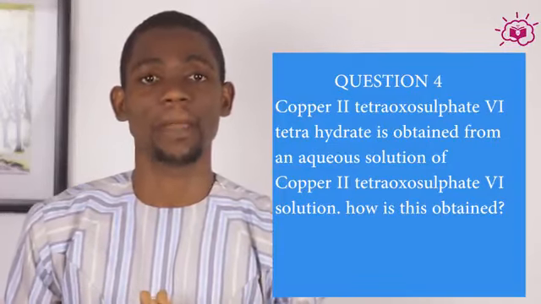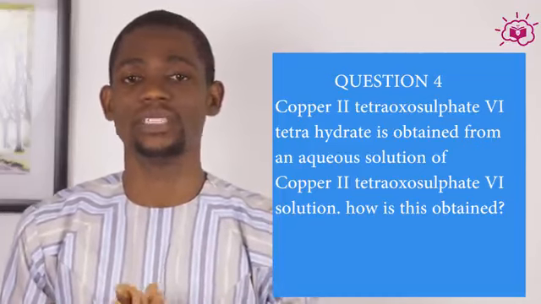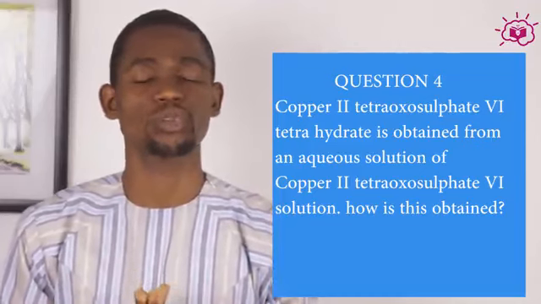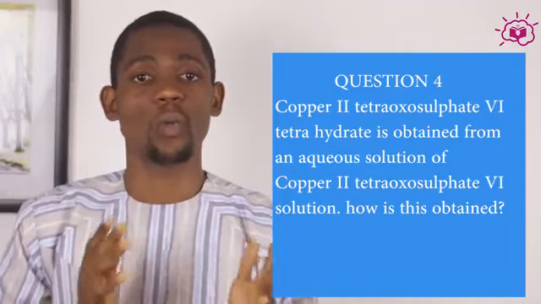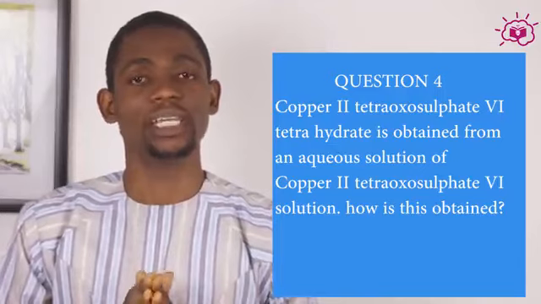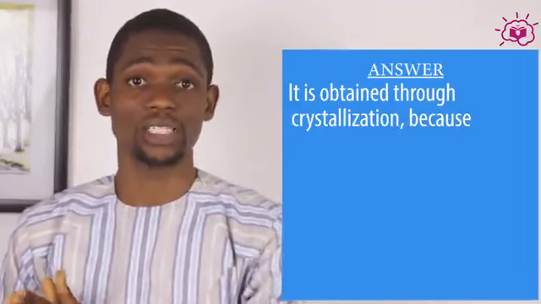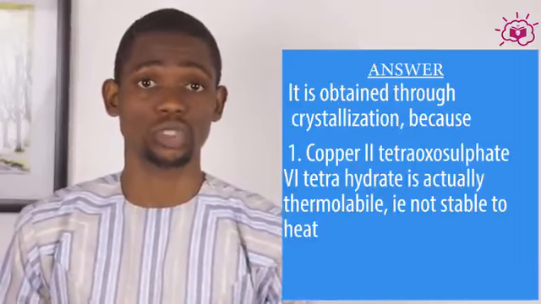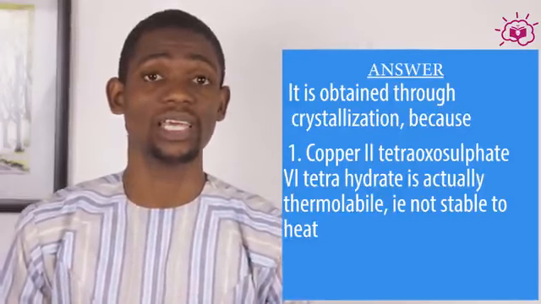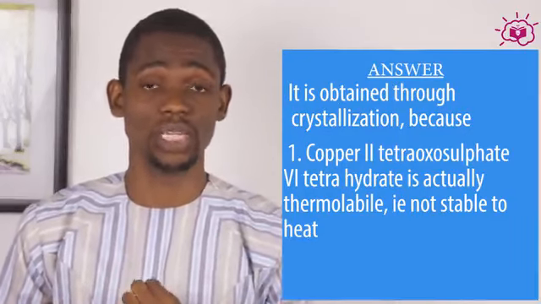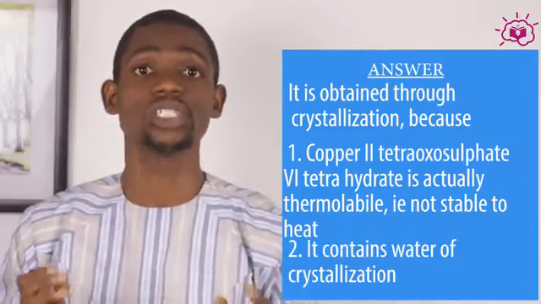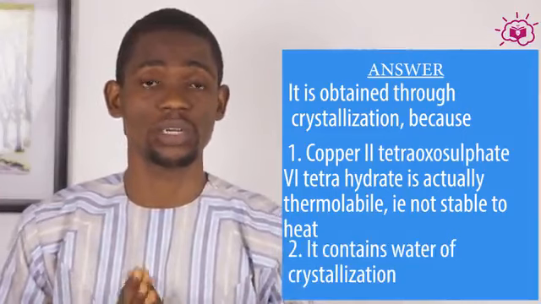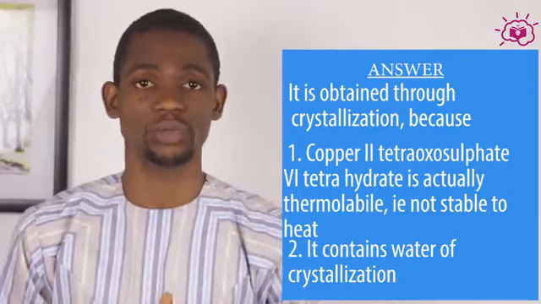Question number 4 says copper 2 tetraoxosulfate 6 pentahydrate is obtained from an aqueous solution of copper 2 tetraoxosulfate 6 solution. How is it obtained? The answer is through crystallization, because 1. Copper 2 tetraoxosulfate 6 pentahydrate is actually thermolabile, that is not stable to heat, and 2. It contains water of crystallization, which is a unique property of salts separated through crystallization process.